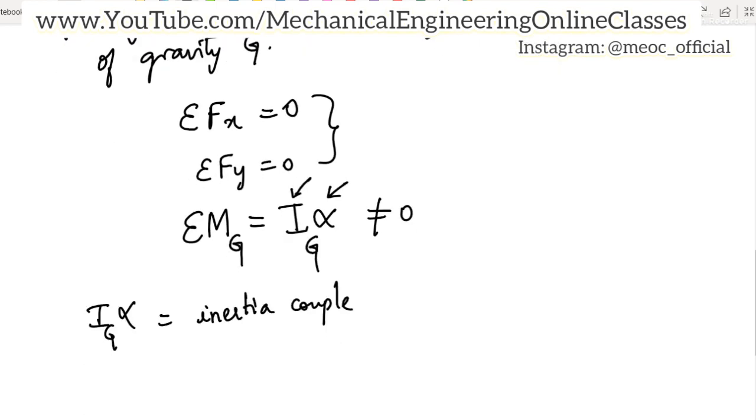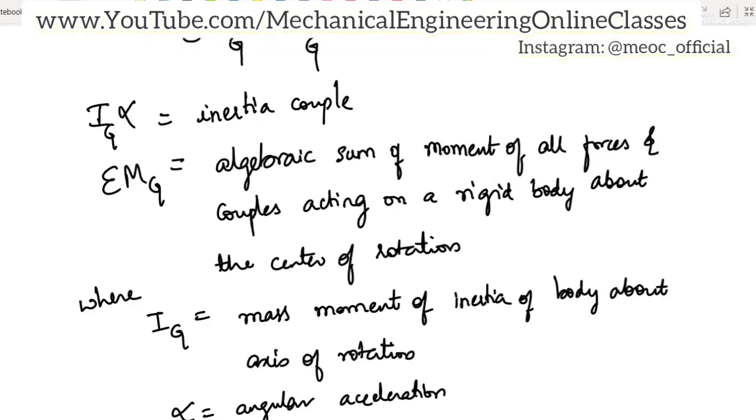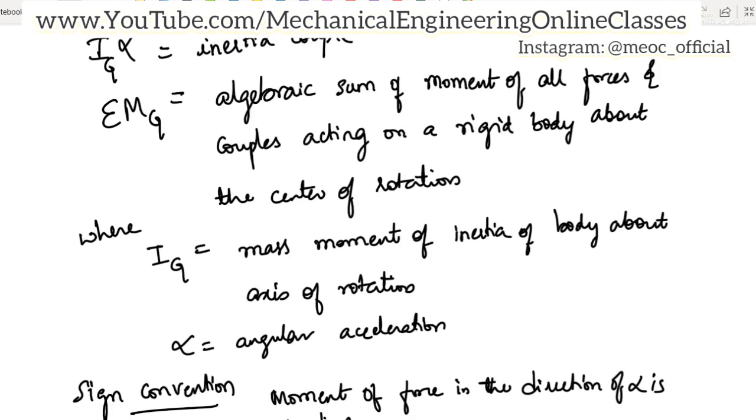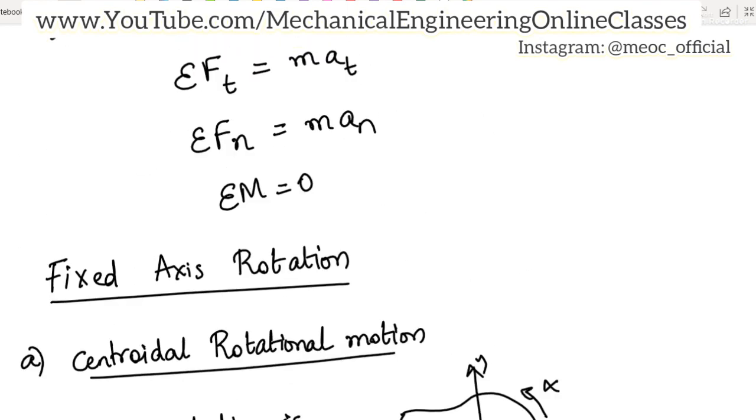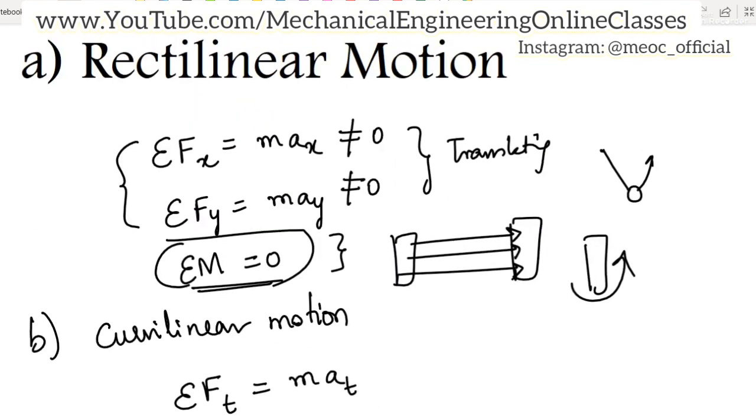So now sigma M_G is nothing but the algebraic sum of moment of all forces and couples acting on the rigid body about the center of rotation, where I_G is the mass moment of inertia of body about axis of rotation and alpha is angular acceleration. So just like in the case of translation, the force in the direction of acceleration is considered positive. The force opposite to direction of acceleration is considered negative. That is a sign convention in translation.